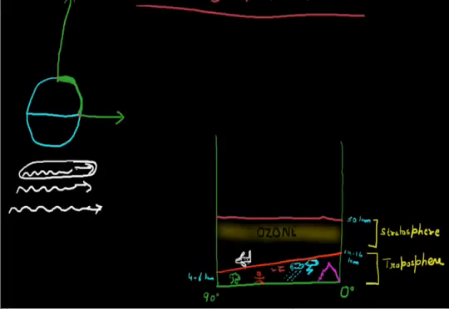So those are the two importances of stratosphere: the ozone layer, and its use for aviation. The upper limit of troposphere is called tropopause. Similarly, the upper limit of stratosphere is stratopause.